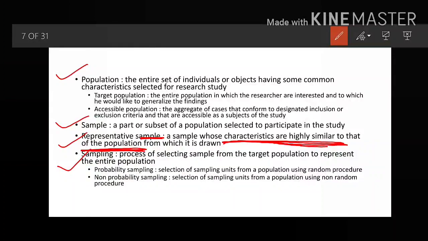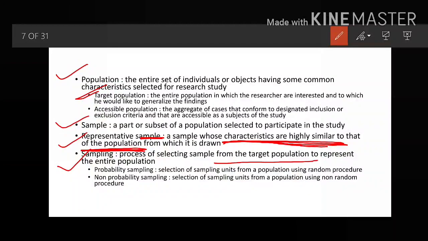Next is very important, and in my next videos you will see this chapter, the sample and the sampling procedure and process. Here I will just give you the definition. What is sampling? Sampling is the process of selecting a sample from the target population to represent the entire population.